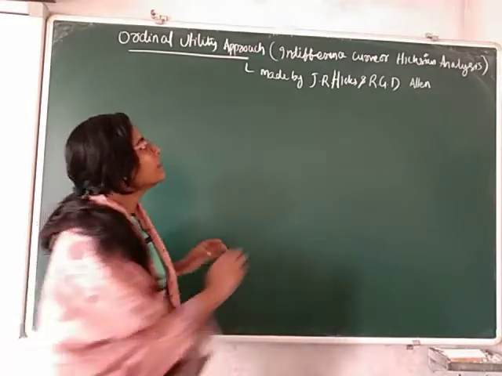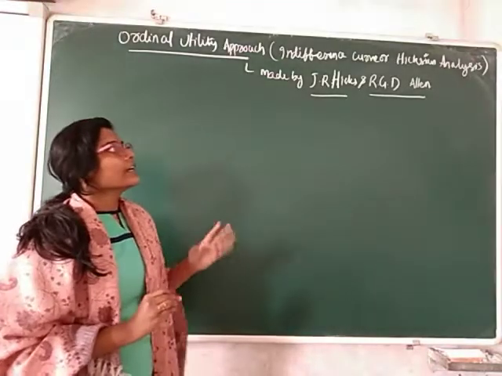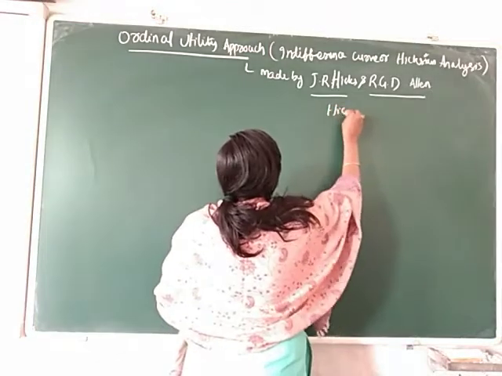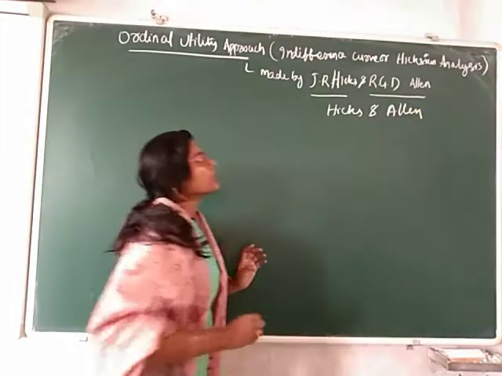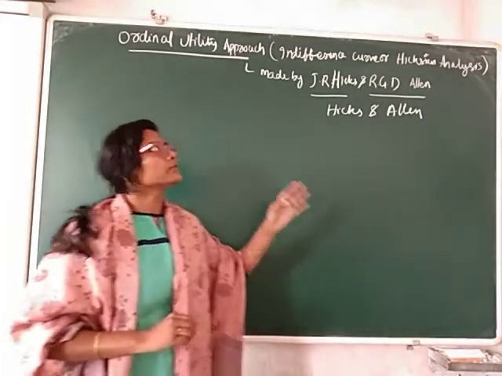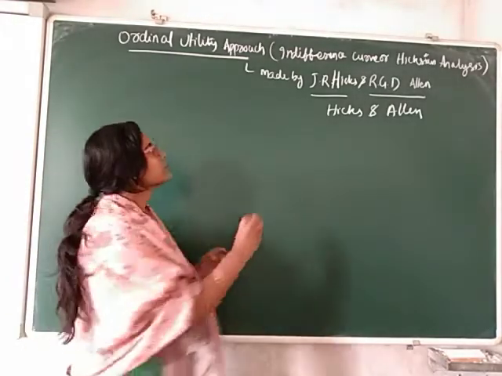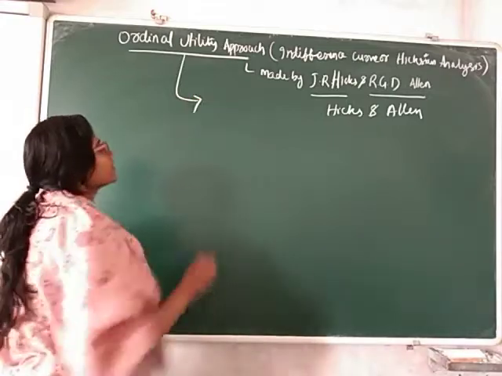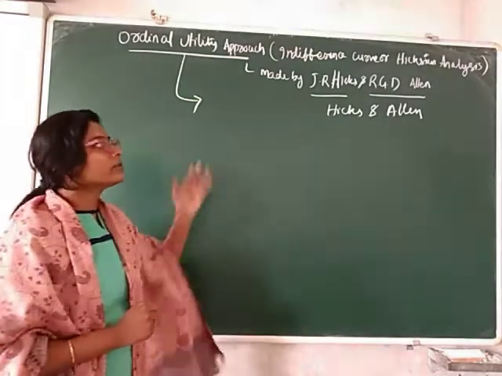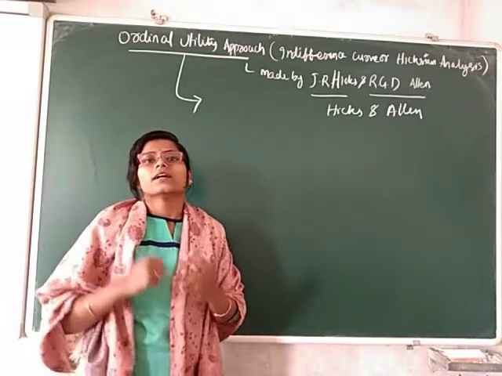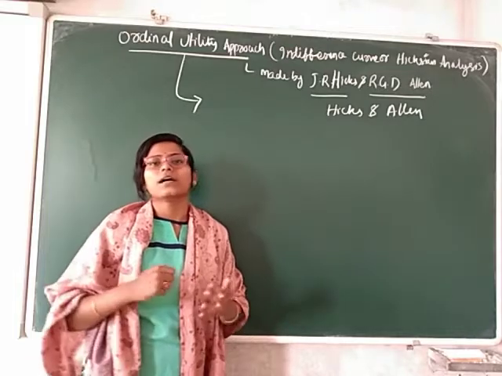This was made by J.R. Hicks and R.G. Allen, popularly known as Hicks and Allen. This concept is also known as the indifference curve or Hicksian analysis. According to this concept, modern economists disregard cardinal utility measurement, but utility can be ranked for different combinations of goods and services according to their preference.